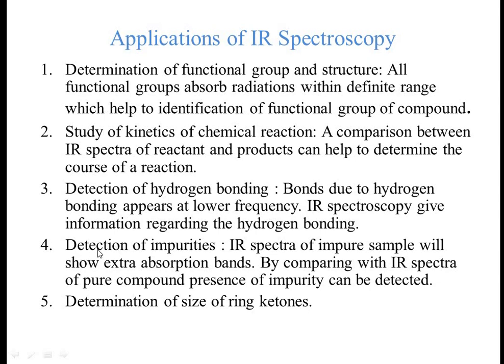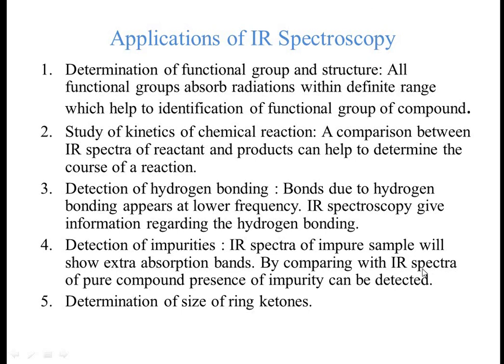The next application is detection of impurities. If impurities are present, by comparing the spectra which we observe for the impure sample and the spectra for the pure sample, we can easily determine whether the compound is pure or not. IR spectra of an impure sample will show extra absorption bands.